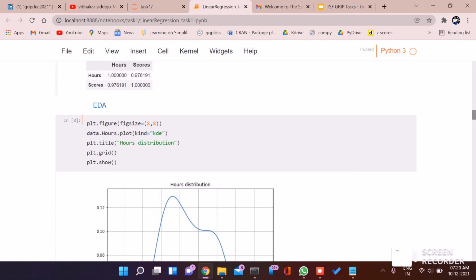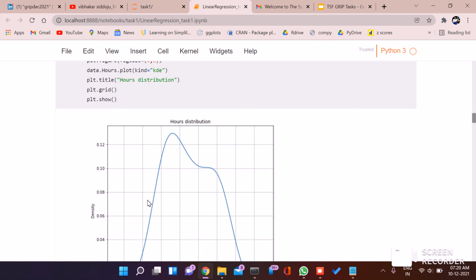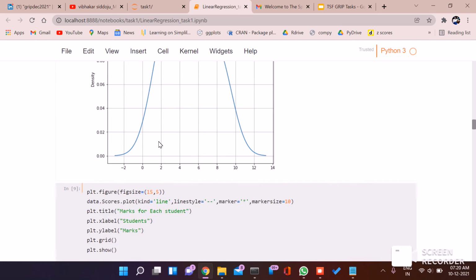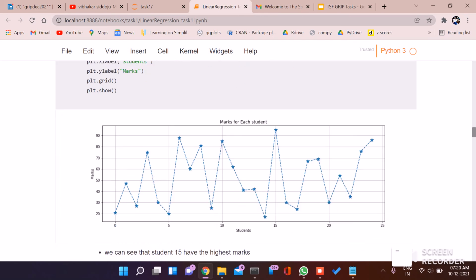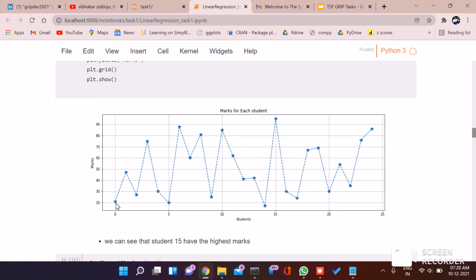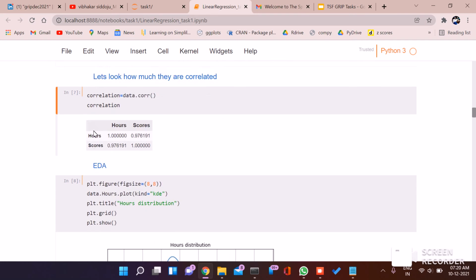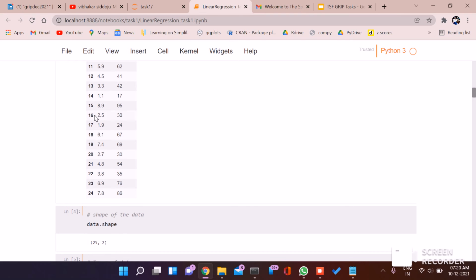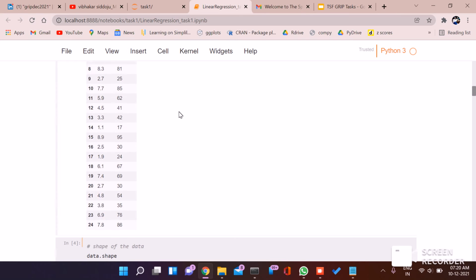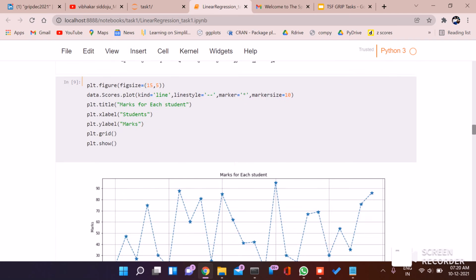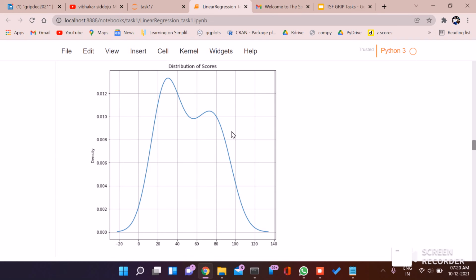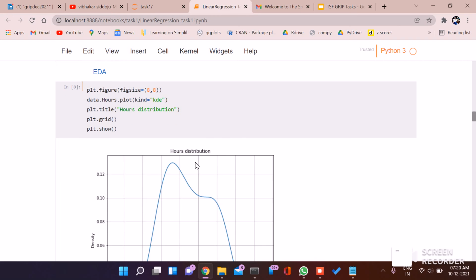Just to visualize the data, this is how the hours are distributed, and this is the marks of each student. We have 25 students: the first student's marks, the second, third, fourth student. We have 25 stars for the 25 students. You can see the 15th student has the highest marks. So let's see the 15th student: 95 marks, the highest. And this is the distribution of scores, and this is the distribution of hours.